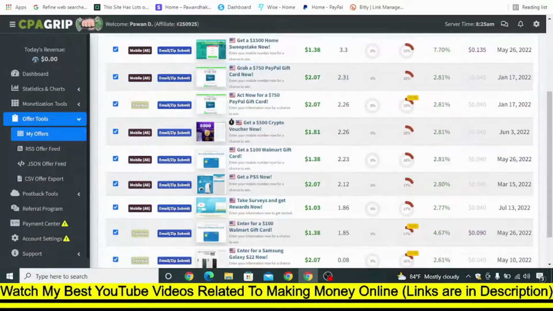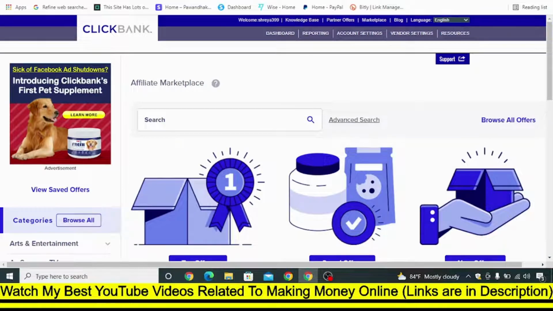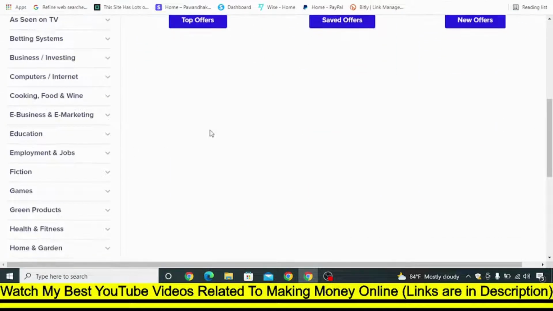So now the second place you can go is called ClickBank. Okay, just visit clickbank.com, and you can just click on Start Here and be able to create your ClickBank account within like 5 minutes. Once you create your account on ClickBank, then just click on login and log into your ClickBank account, and after logging in, just click on Marketplace, and you'll see somewhat this kind of interface.